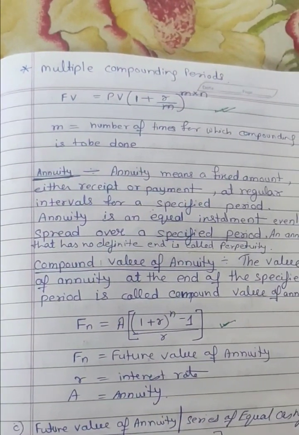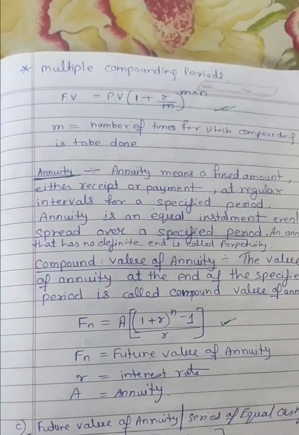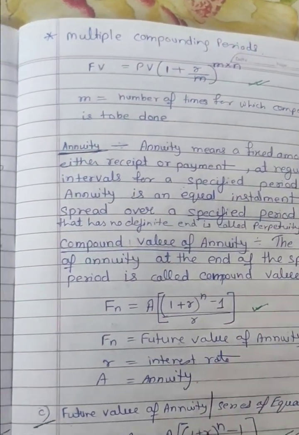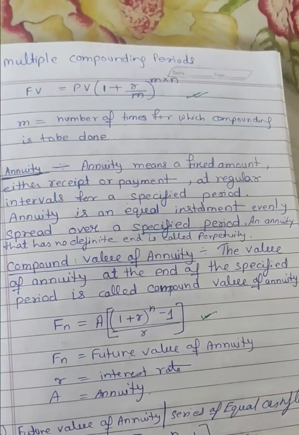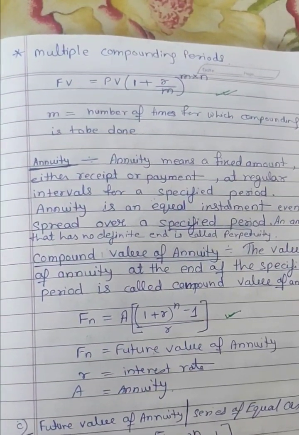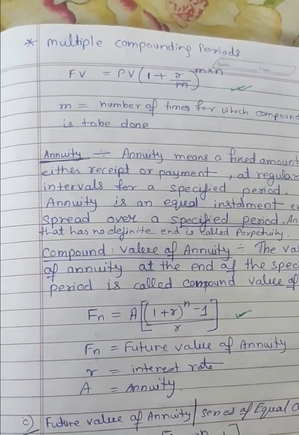So Fn equals A times ((1 plus R) to the power N minus 1) by R. In this video I am discussing all the formulas, and in the next video I'll start the sums. So the future value of an annuity, given a series of equal cash flows, equals A times ((1 plus R) to the power N minus 1) by R.